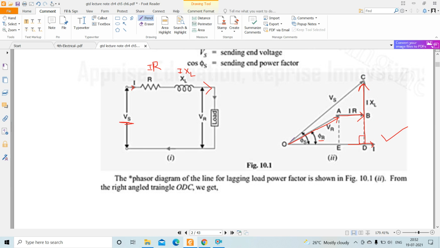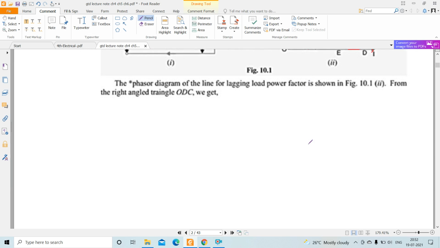After this, if we join O to C, this gives us VS. This is the angle ODC. This is A, this is B, this is C, this is point E. The angle between I and VS is phi s. Clear? This is the phasor diagram.